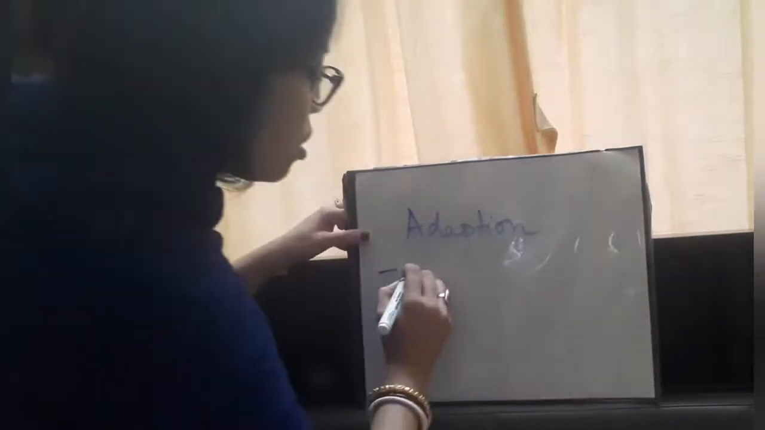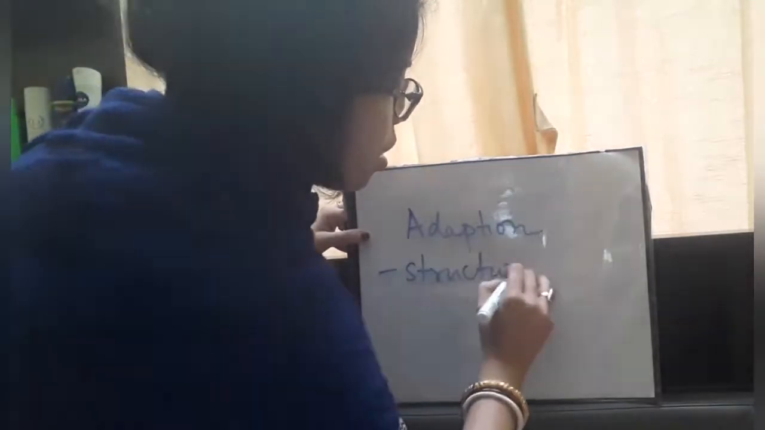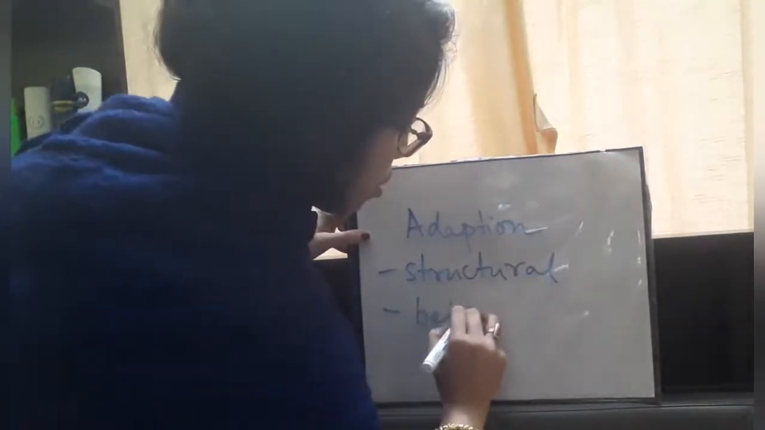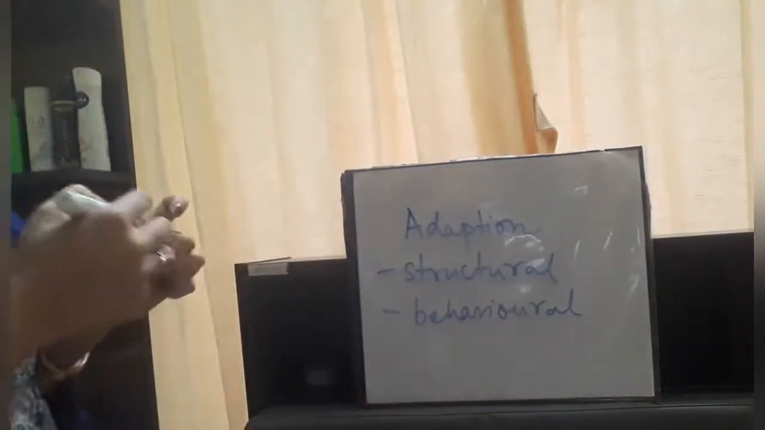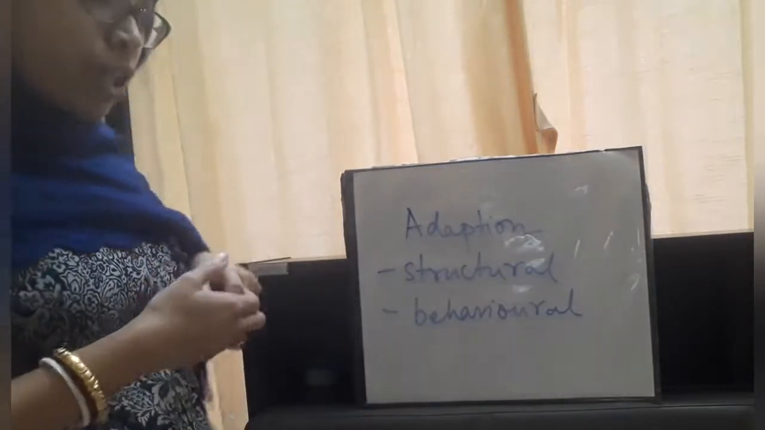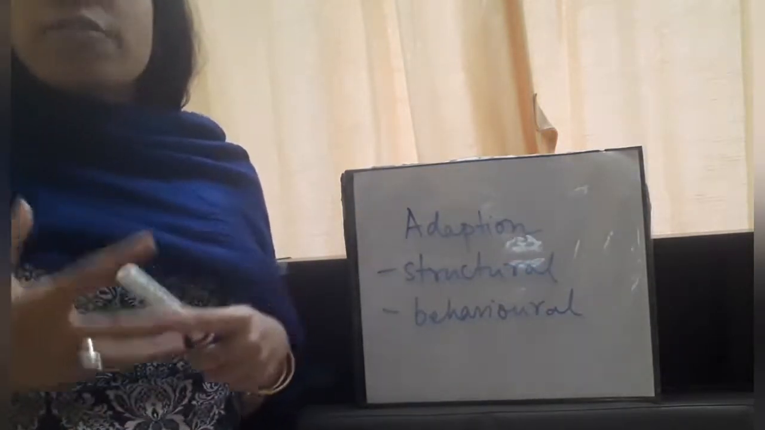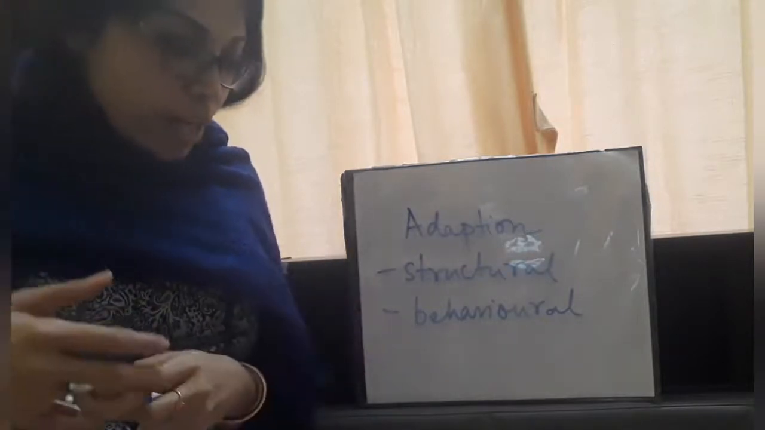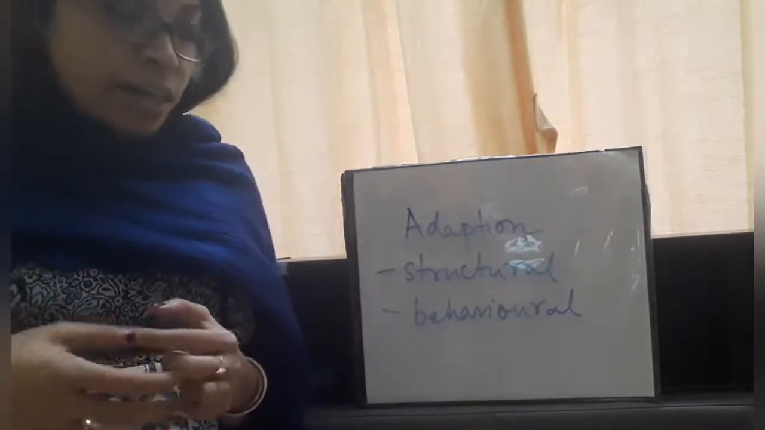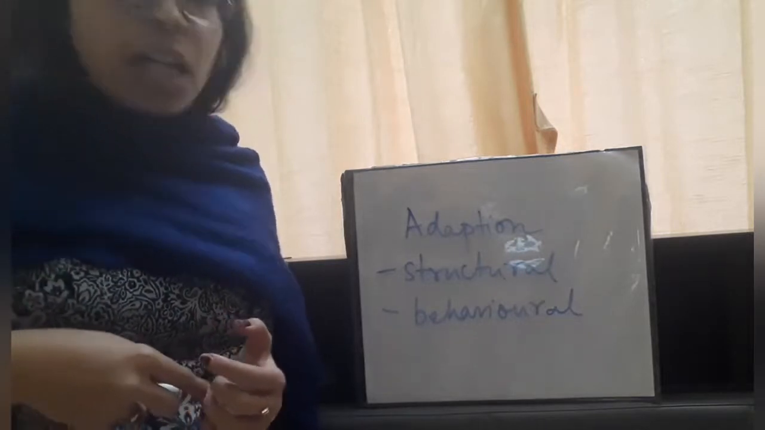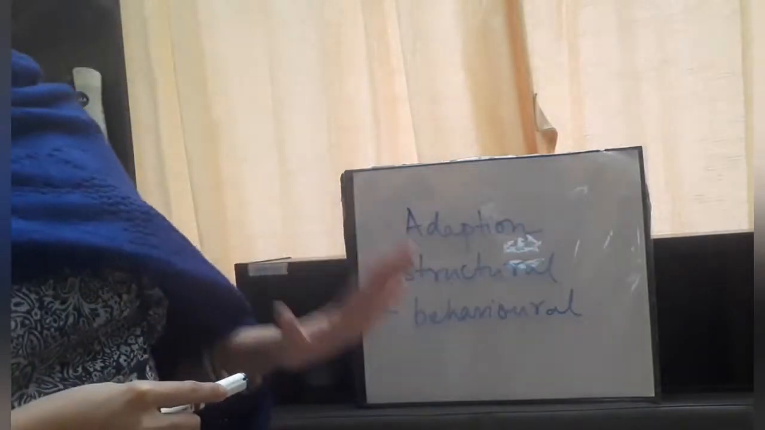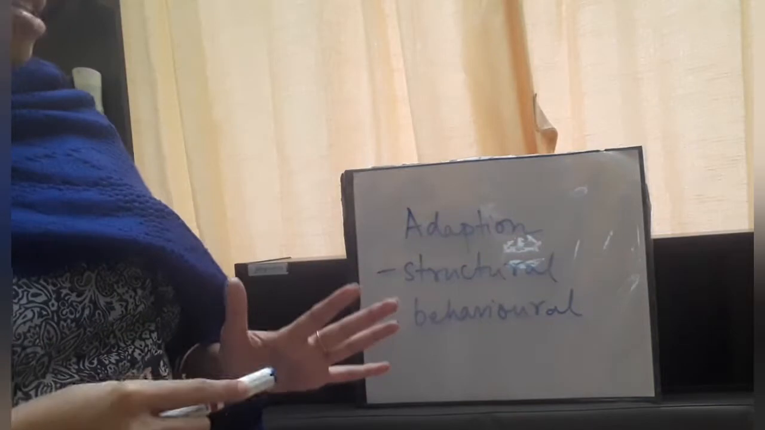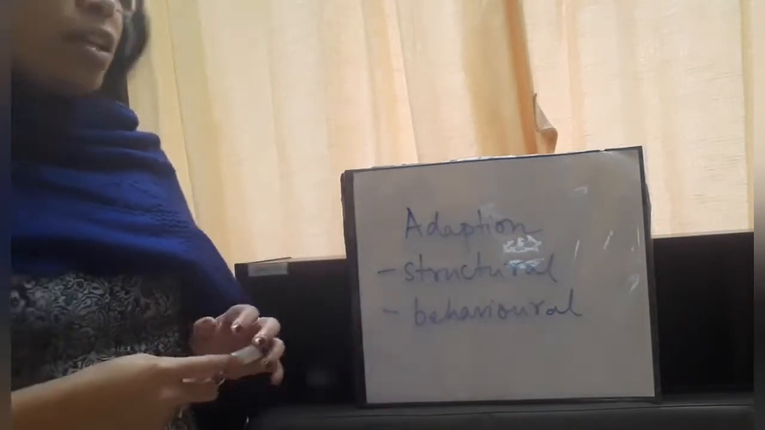Basically, there are two types of adaptations. One is structural adaptation, and the other one is behavioral adaptation. Structural adaptation is also known as morphological adaptation, and it is seen in the physical features of the organism. Behavioral adaptation is the action carried out by an organism under the control of the nervous system. So these are the two basic types of adaptations that are seen in organisms as a result of evolution.